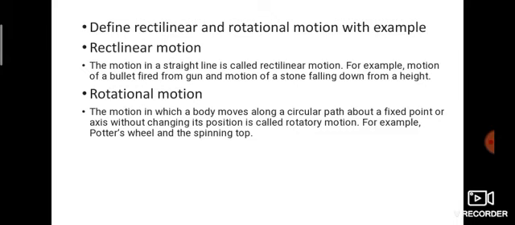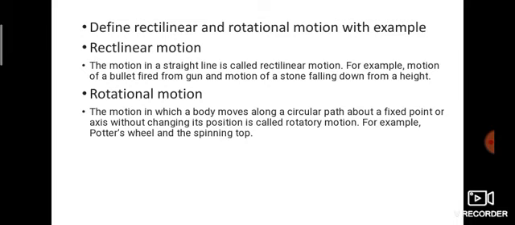Define rectilinear and rotational motion with examples. What is rectilinear motion? The motion in a straight line is called rectilinear motion. For example, motion of a bullet fired from a gun and motion of a stone falling down from a height.